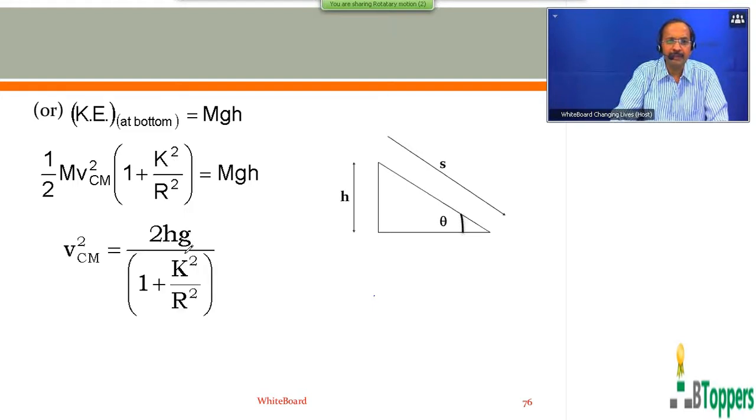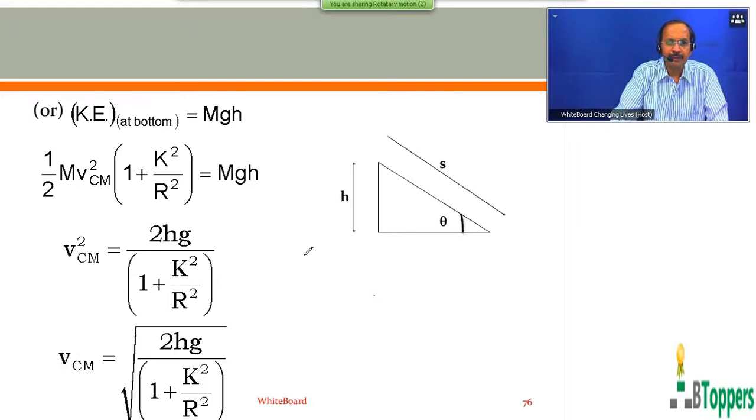So from the same equation you can write vcm squared equals 2gh divided by 1 plus k squared by r squared. Or the magnitude of the linear velocity of the center of mass of the rolling body when it reaches the bottom of the inclined plane can be written as the square root of 2gh divided by 1 plus k squared by r squared.